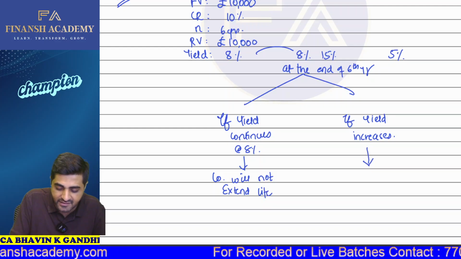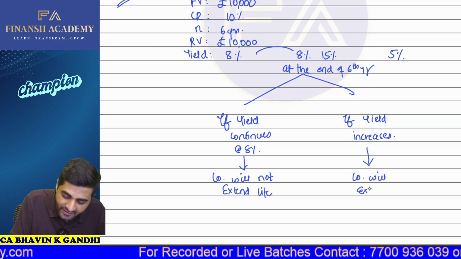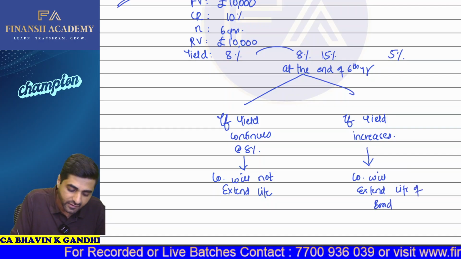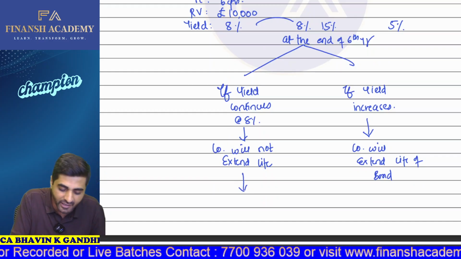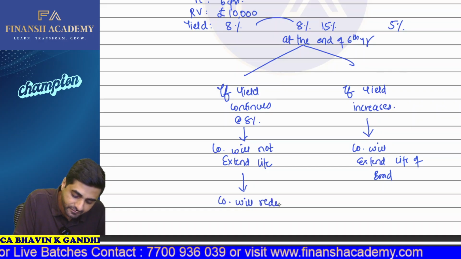And if the yield increases, then what will we say? Company will extend life of bond. Okay, so here in this particular case, there is no other option but the redemption will be done. So company will redeem bonds.